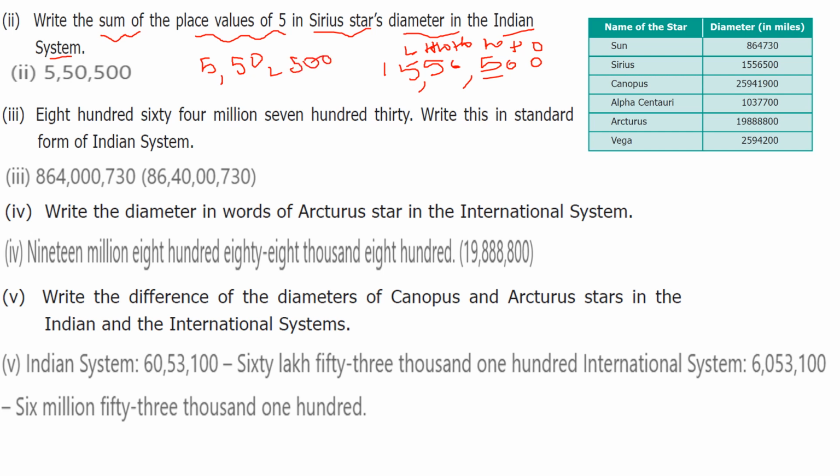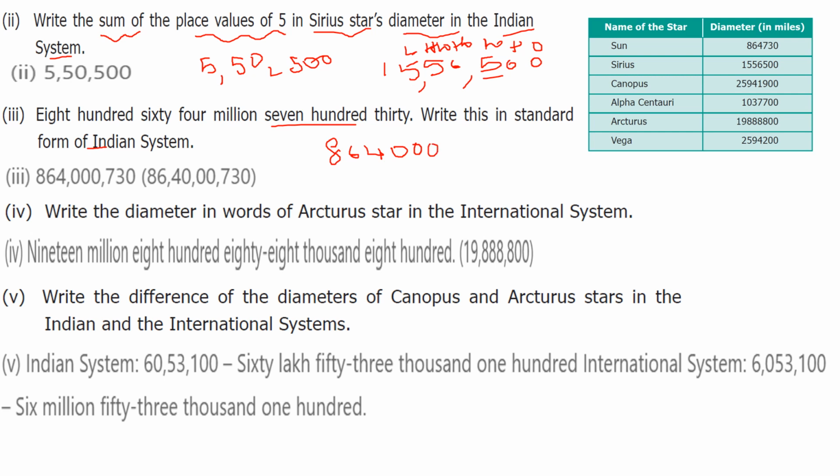Next one, 864,730,000. Write this in Indian system. So first given 864,730 only. So put it 100,000, 10,000, 1,000.